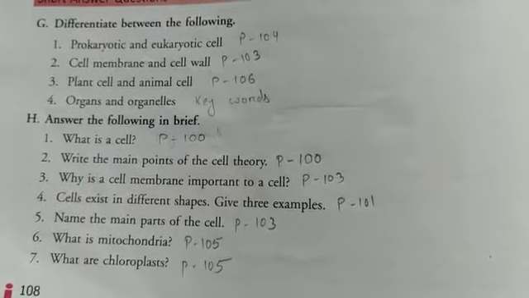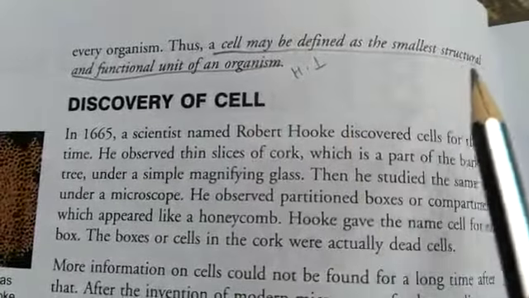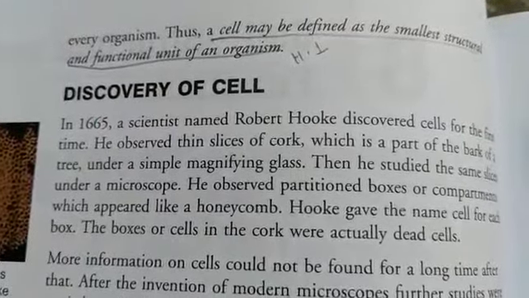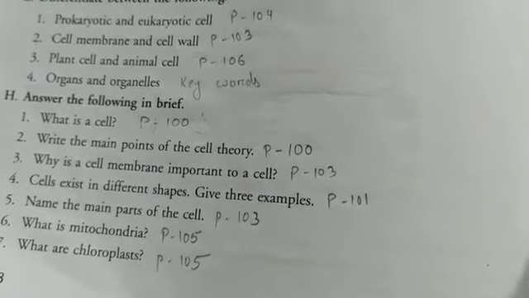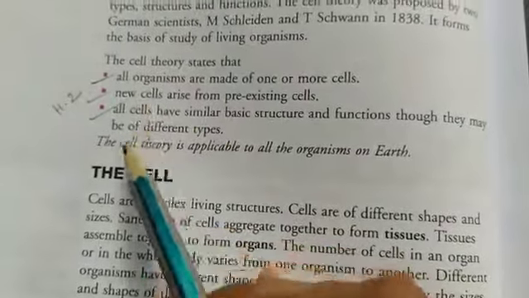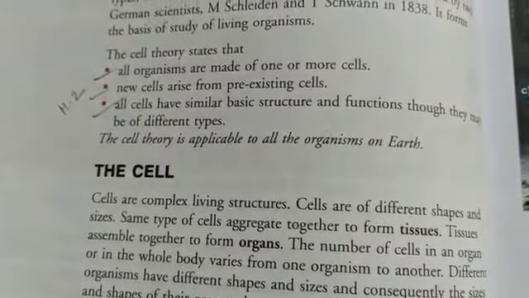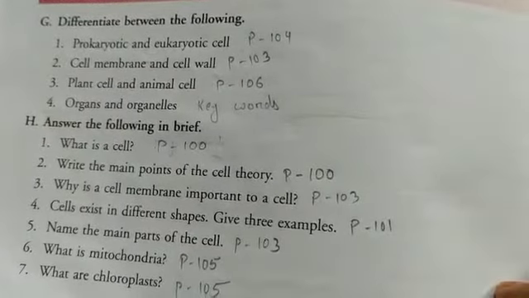Page 100. So H number 1, a cell may be defined as the smallest structural and functional unit of an organism. H number 2, write the main points of the cell theory, that also page number 100. So 3 points are there in the cell theory, so all the 3 points you have to write. Page 100.